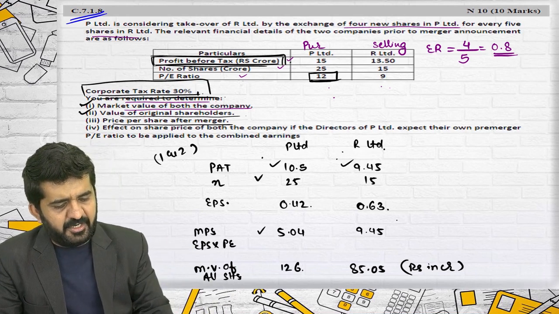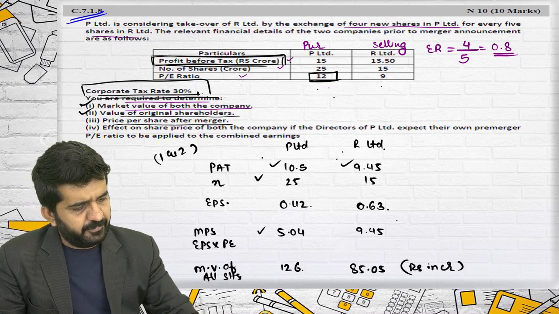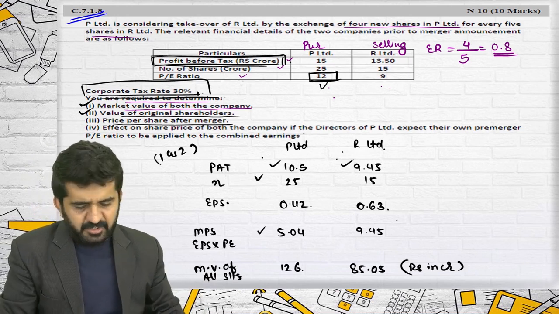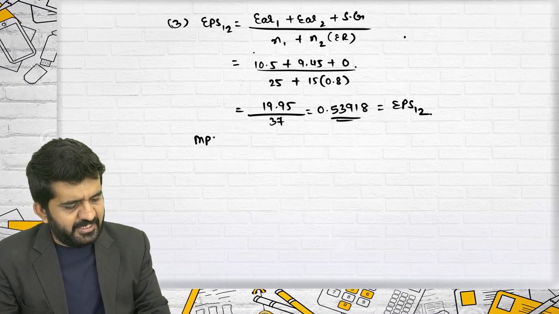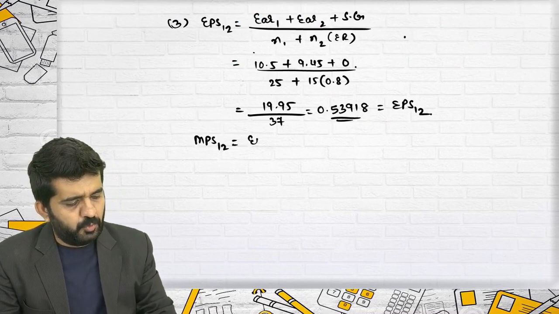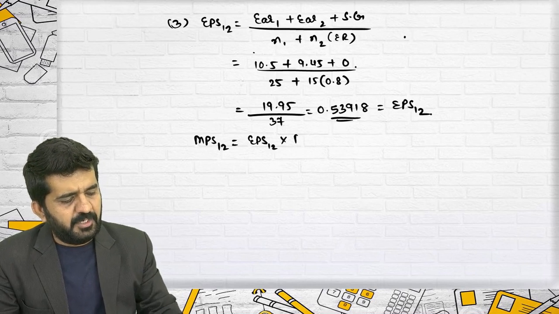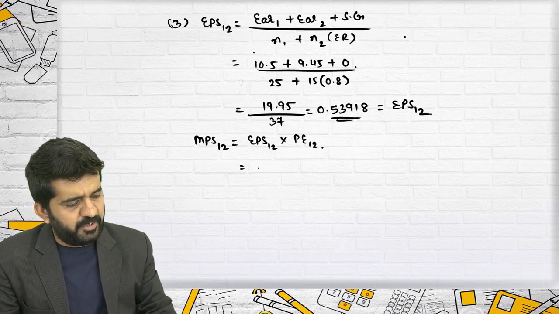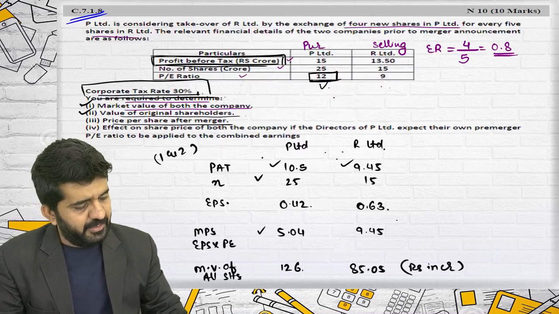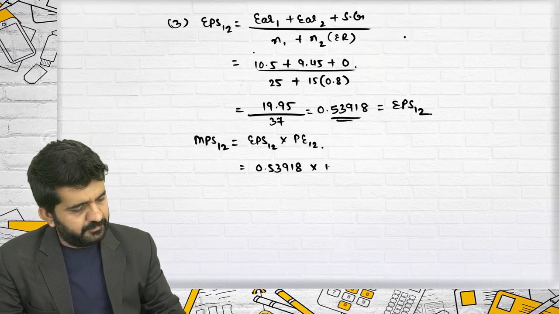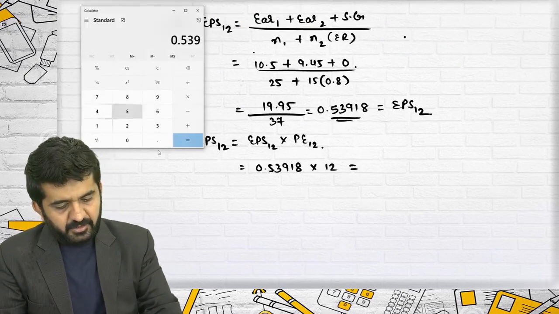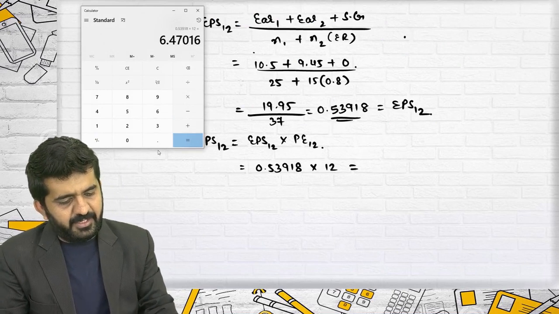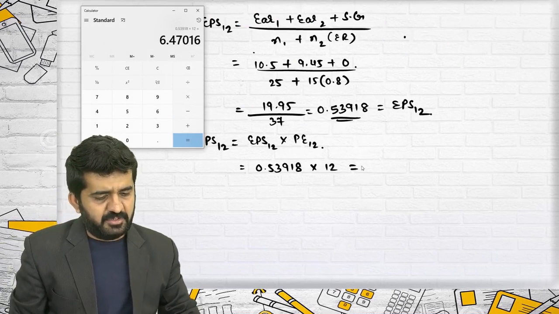Price per share after merger will be nothing but this multiplied by 12. So MPS 12 is equal to EPS 12 multiplied by PE ratio 12, which is 0.53918 multiplied by 12. It is 6.47016.